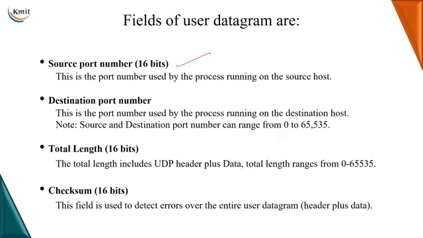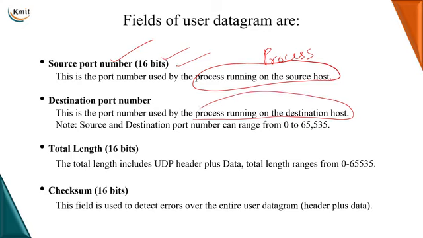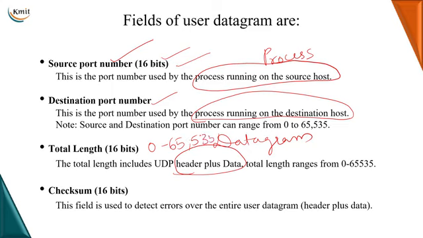Source port number, why do I require it? Because I would like to identify the process on the source machine. A process running on the source host requires a source port number. It is 16 bits. Then a process running on the destination host requires a destination port number. The total length is 16 bits. It is the total length of the complete datagram, that is, header plus data. When it is 16 bits, it means the size could be 0 to 65,535.